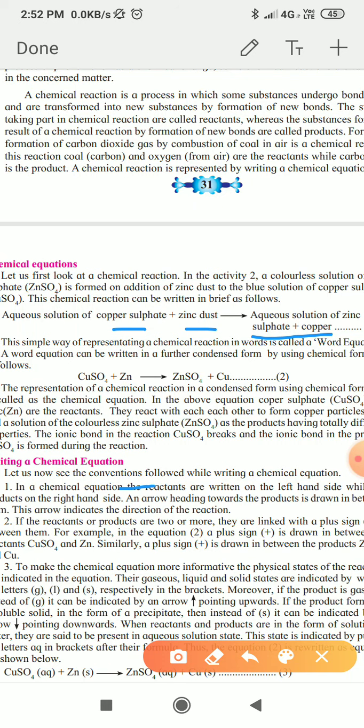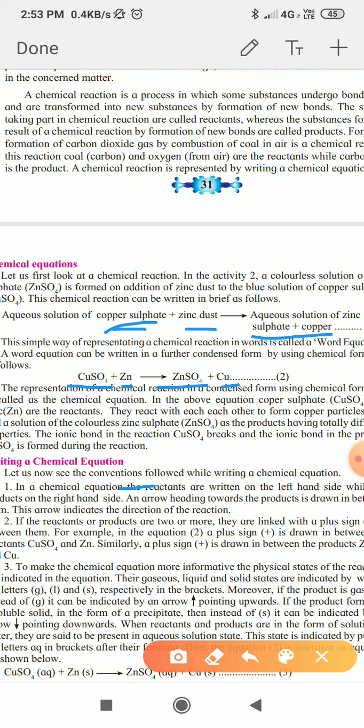A word equation can be written in further condensed form by using chemical formulas. The chemical formula of copper sulfate is CuSO4, zinc is Zn, zinc sulfate is ZnSO4, and copper is Cu.